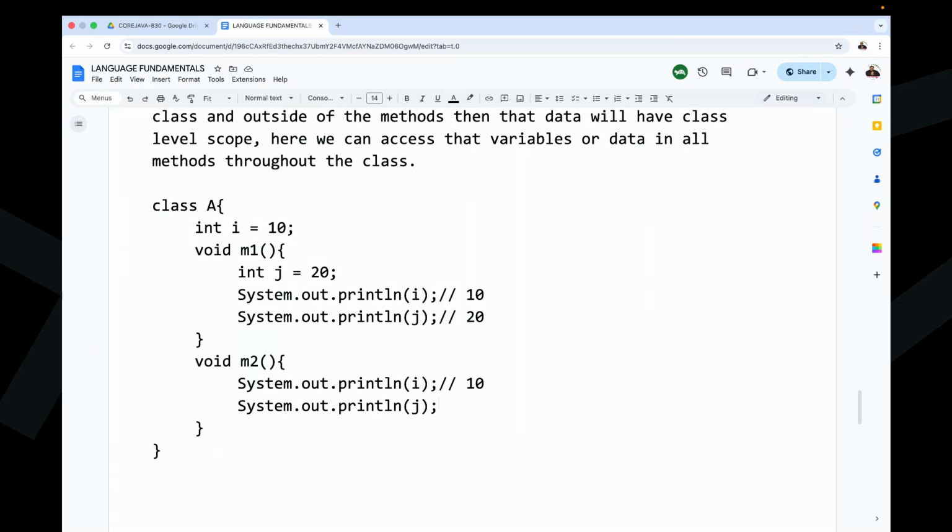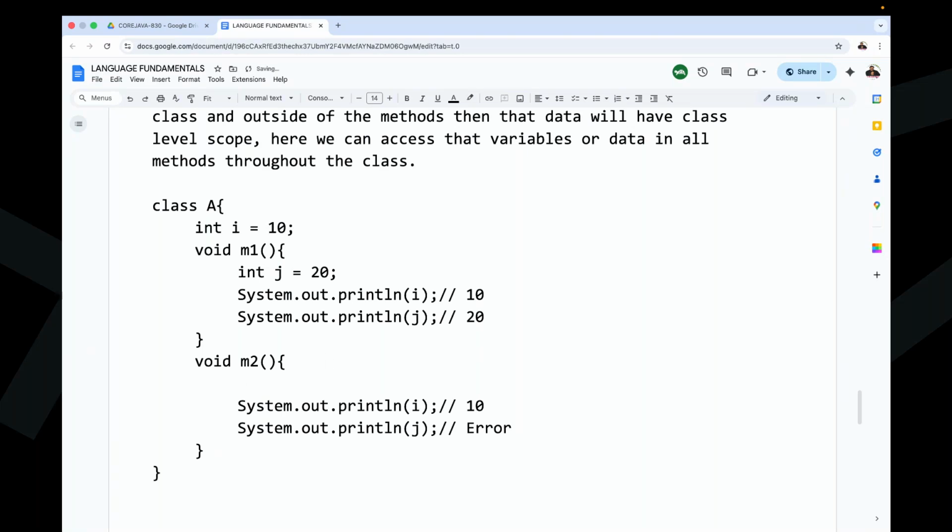Why? Because j variable is local to the M1 method. If it is local to the M1 method, that is available up to that M1 method only. It is not available outside. Here we are going to get an error. This is exactly the meaning of local scope. That's perfect. Right, sir.